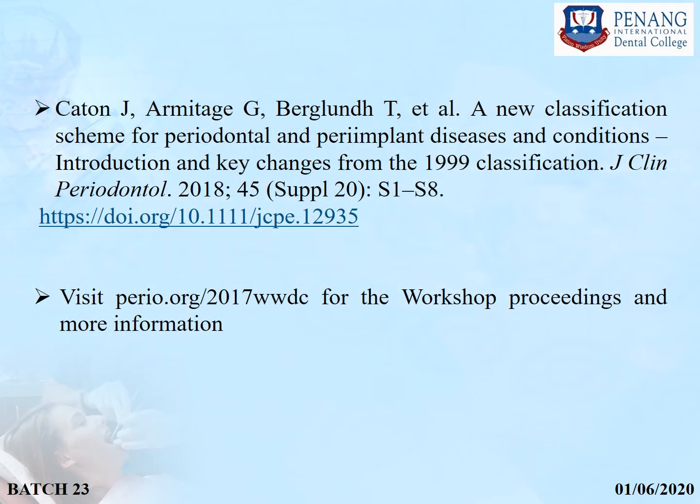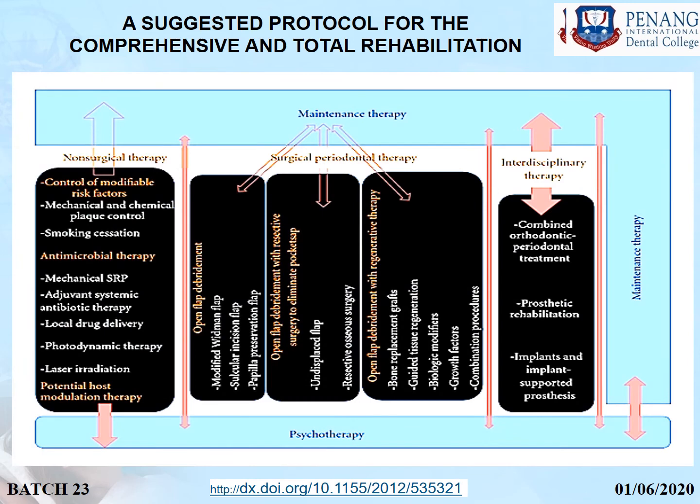So from this link you can see the new classification of the periodontal disease. The suggested protocol for the comprehensive and total rehabilitation starts with the maintenance therapy after the first phase has been done. Followed by that, surgical periodontal therapy can be there, in which open flap debridement can be done, which can be modified Widman, circular incision flap or papilla preservation flap.